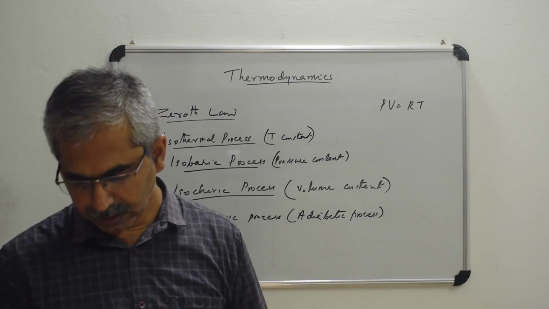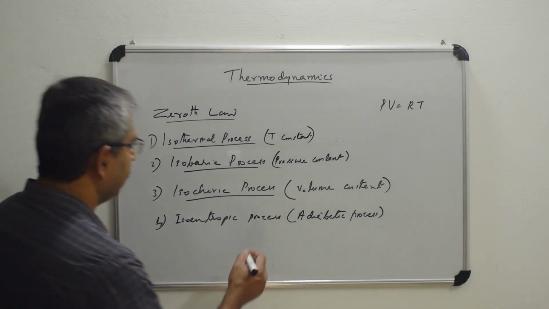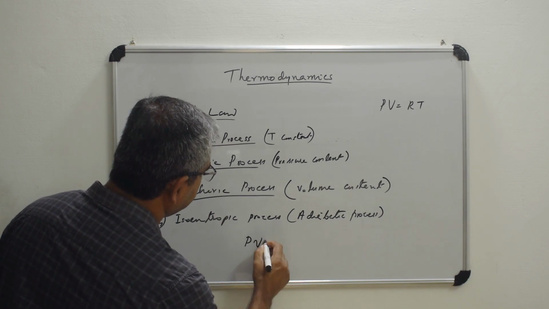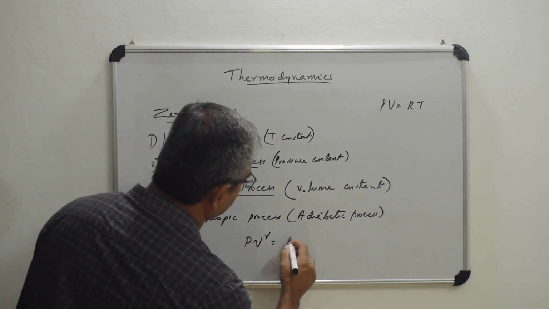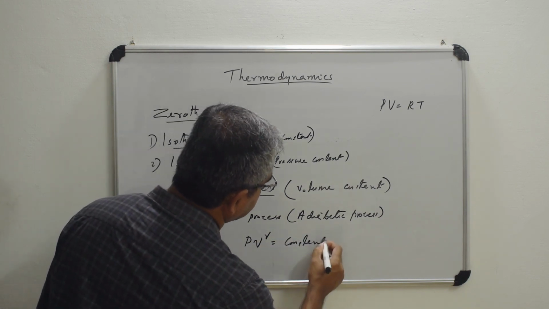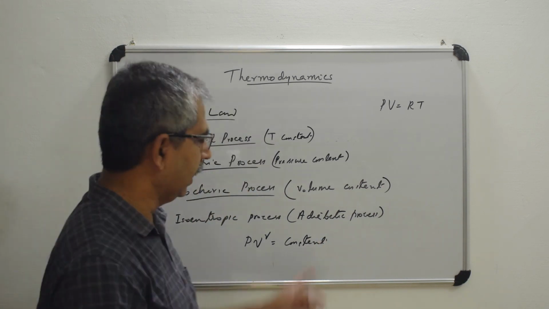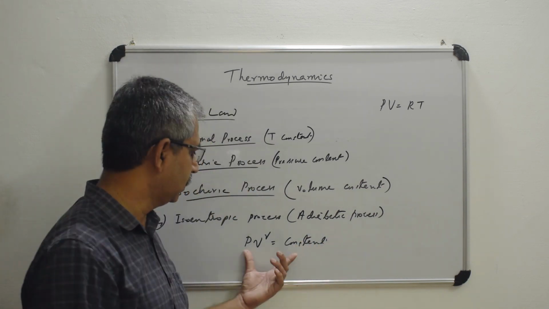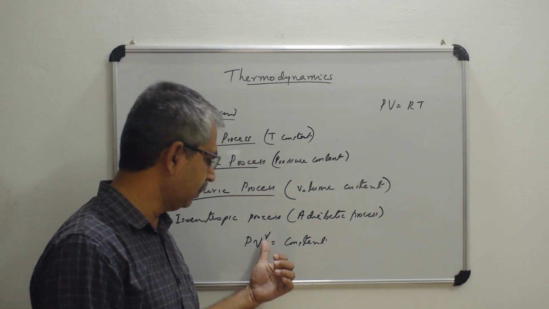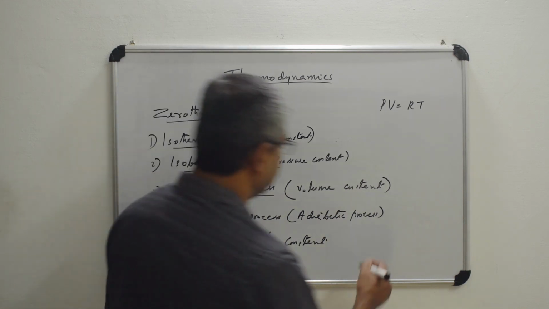It is also called the adiabatic process, and we know that the equation will be P V raised to gamma equal to a constant. That is the equation for the adiabatic process. Okay, you must have studied it already. And what is gamma? Gamma is Cp by Cv, isn't it?